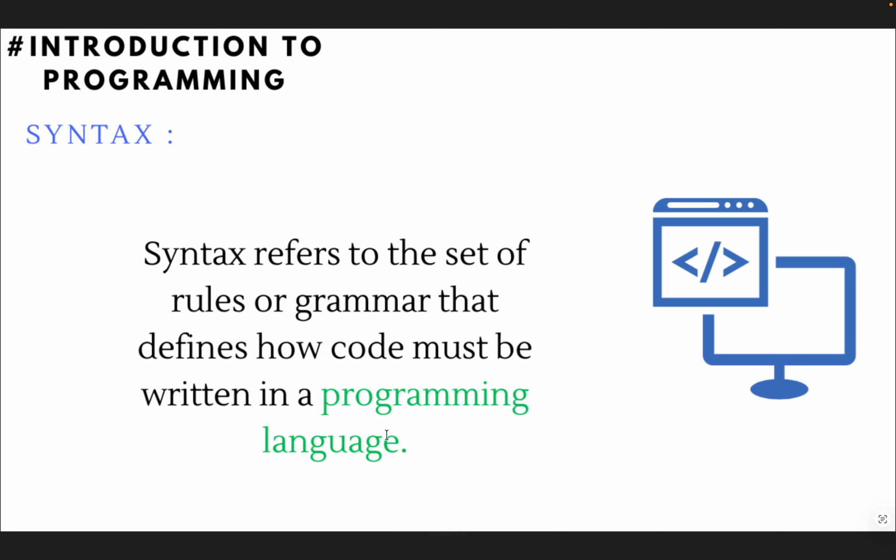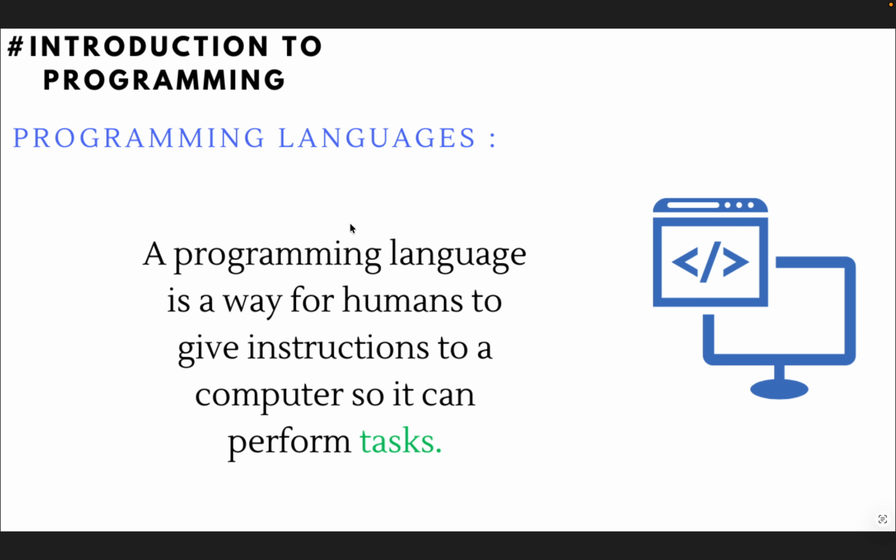What is a programming language? Firstly, we will learn about programming language. A programming language is a way for humans to give instructions to a computer so it can perform tasks. We have learned previously that we write code and it performs a task. So we write code in a programming language like Python, Java, C++. In this course, we will learn about Python.